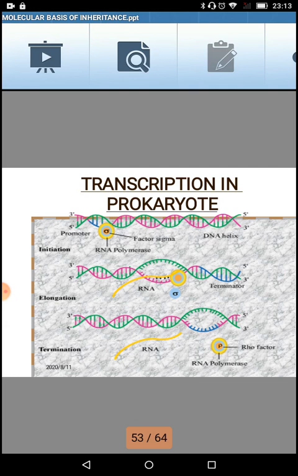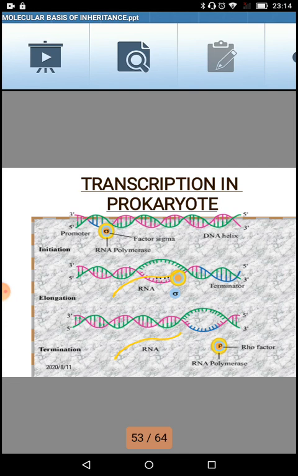Now if you can see in the slide, there are three steps of transcription in prokaryotes. The first one is the initiation process, the second one is the elongation process, and the third one is the termination process.